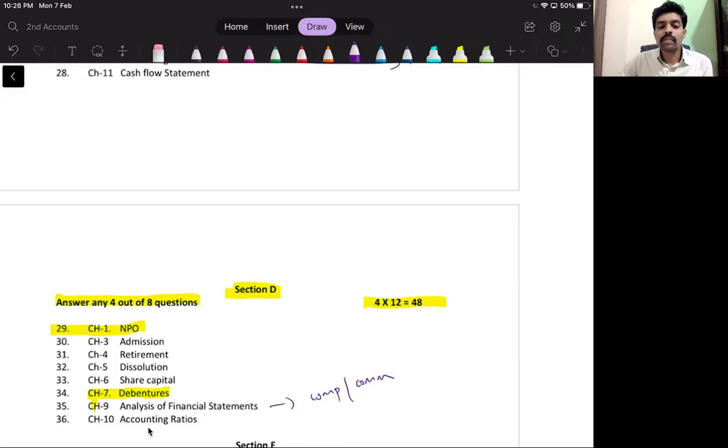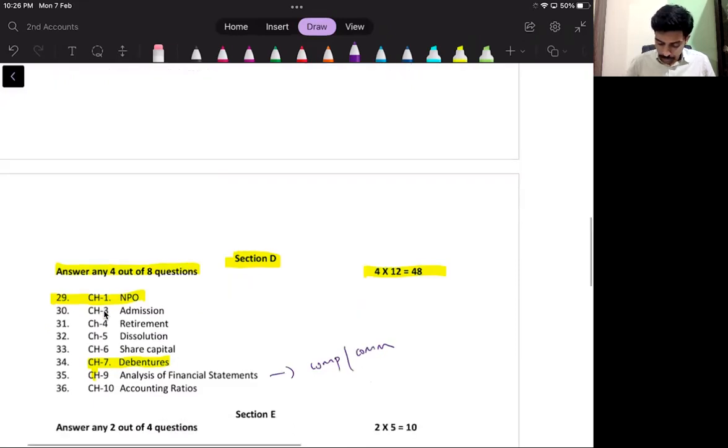Question number 36, accounting ratios. In your question bank, you will find 11 questions. Learn all the 11 questions properly. You can expect any one out of those 11 for question number 36. So all in all, you will have 8 questions. Out of 8, you should attempt only 4 questions.